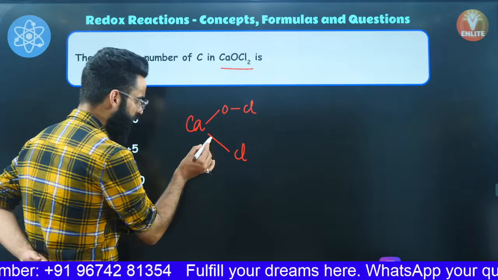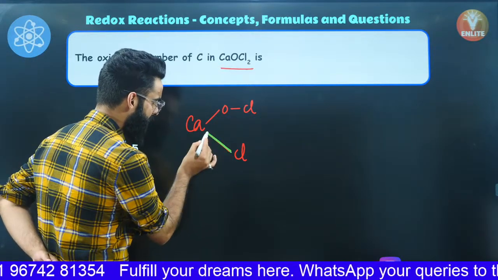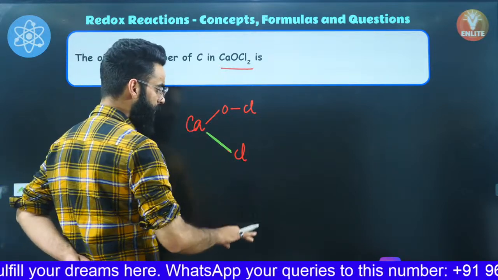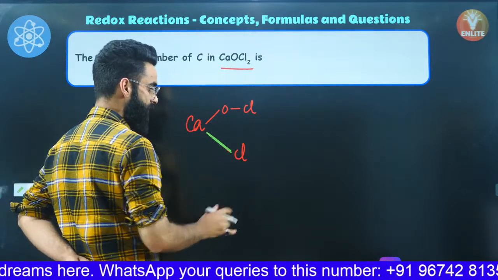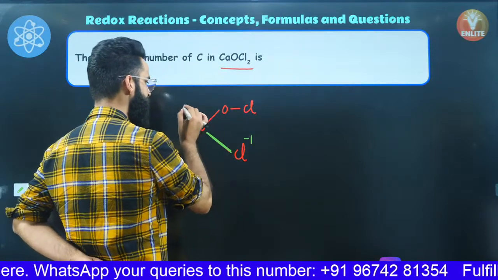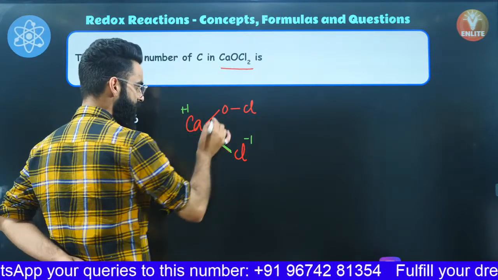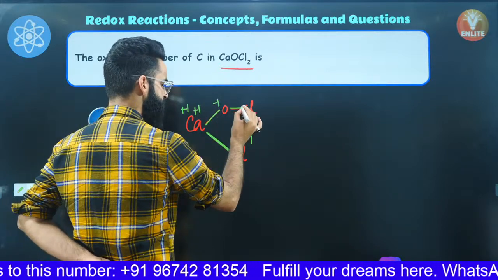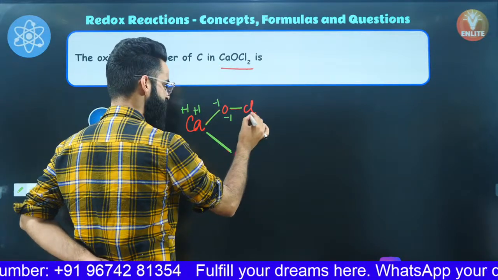If you particularly talk about this bond between calcium and chlorine, I must say chlorine is more electronegative, so it's going to attract this bonded pair of electrons towards itself, due to which it gets -1, and calcium at the same time gets +1. Similarly, due to this single bond, oxygen will get -1, calcium will get +1. Due to this single bond, oxygen being more electronegative, -1 and +1.